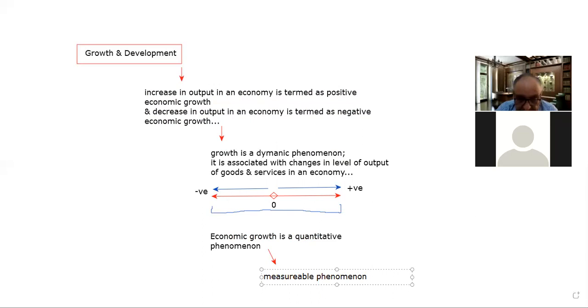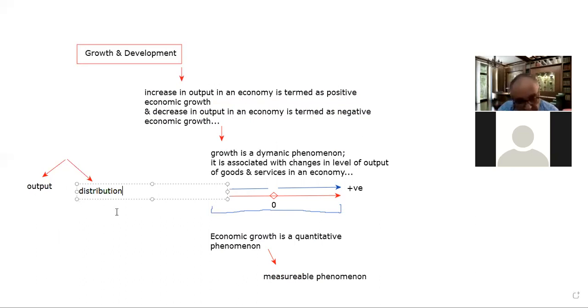And yesterday we discussed that next to growth, there are two important aspects in an economy. One important aspect is the output. And the second important aspect is the distribution of the output.